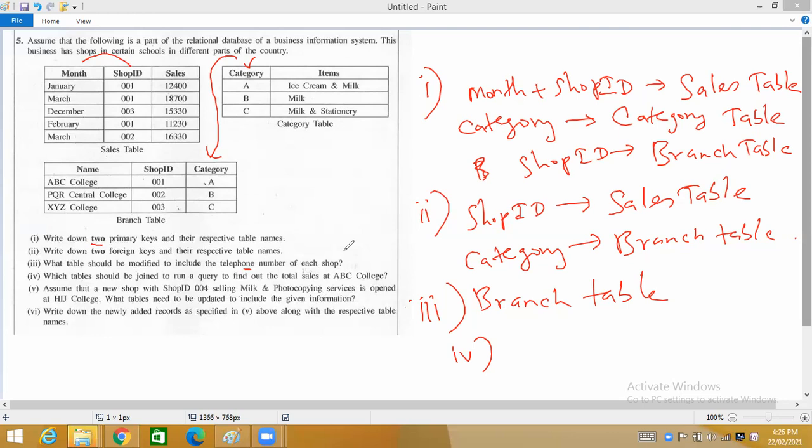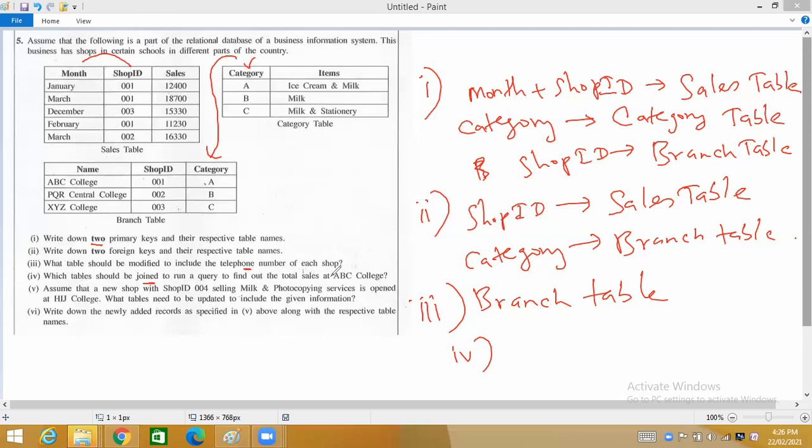He should give the answer to your question. If the database should give the answer to your question, what are the tables he should look at? That is the meaning of join. Joining means he cannot give you the answer simply by looking at one table. He has to look at multiple tables. So what are the tables he has to look at?